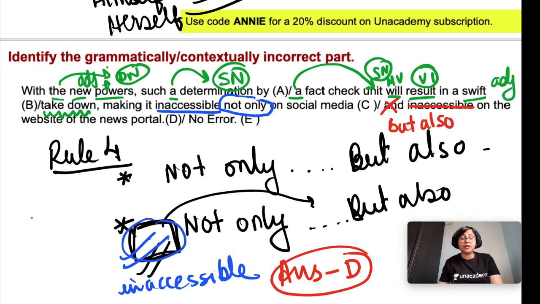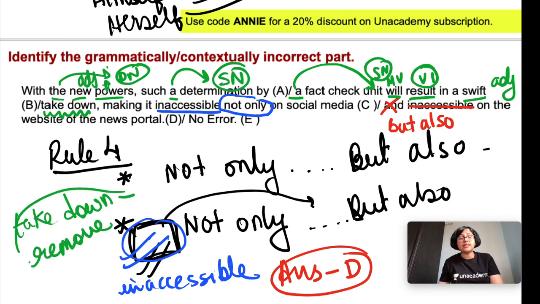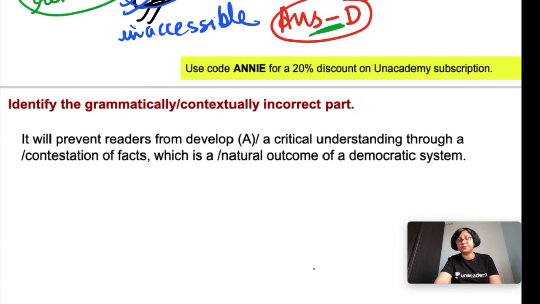Takedown is actually taking down something, takedown means remove. And this is a verb, but here it has been used as a noun. So a swift takedown, making it means what? It means the news, making it inaccessible not only on social media but also on the website of the news portal. So the error is in part D. Next question.